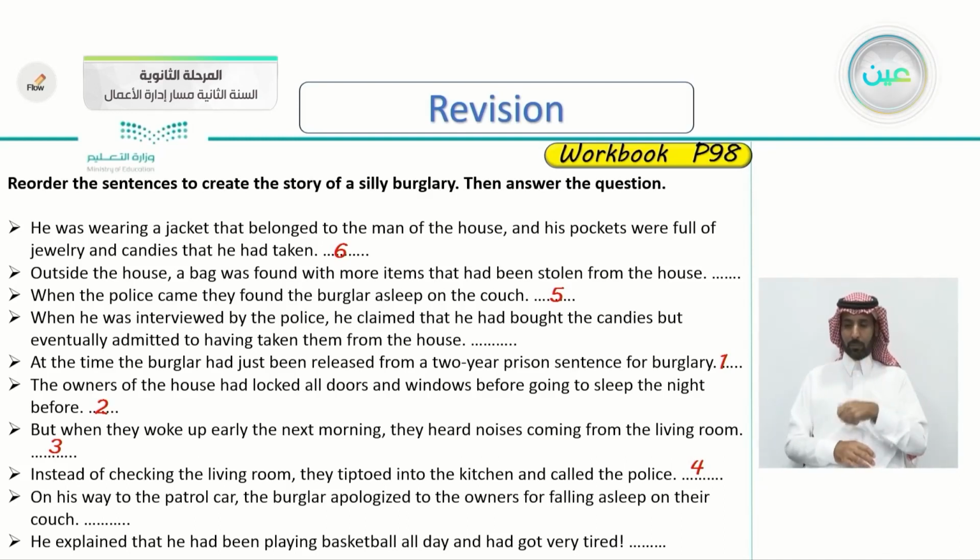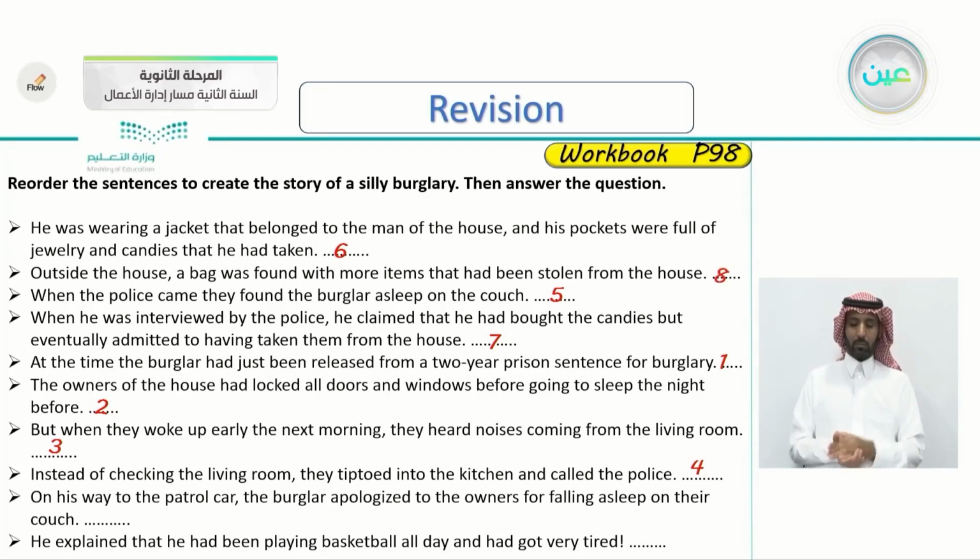Very good. Number 7. Let's continue. Excellent. When he was interviewed by the police, of course they caught him, he claimed that he had bought the candies. He claimed that the candies were his. He said he bought the candies, but eventually admitted to having taken them from the house. So he was just talking about the candies, not about the jewelry.